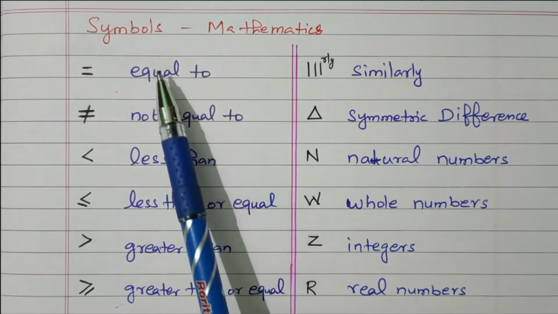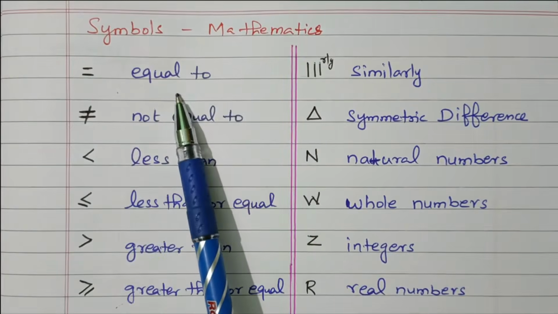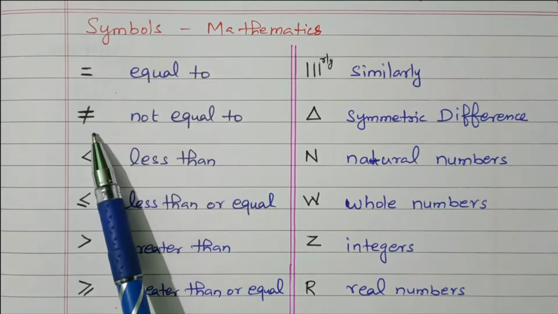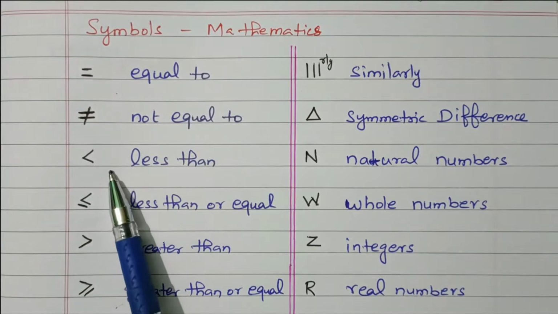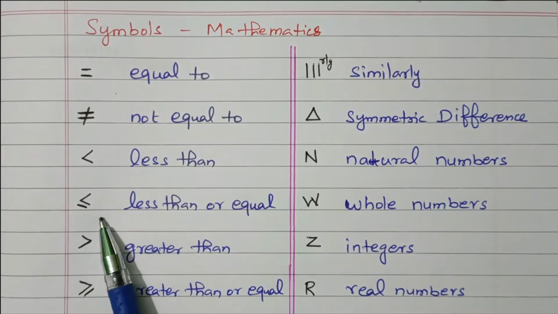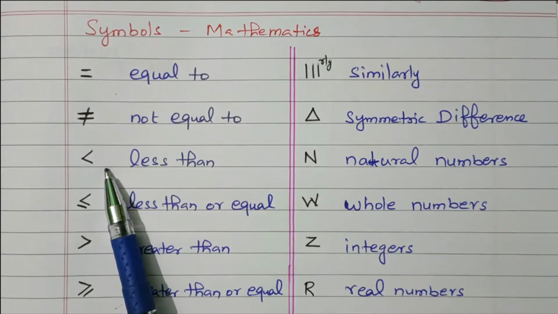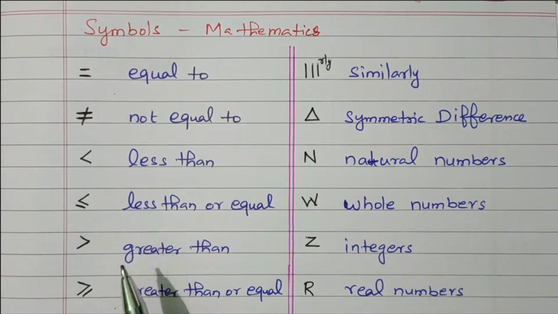Now we'll go to the topic, symbols available in mathematics. So this is nothing but equal to. A equal to B means A and B are equal. This is not equal, both are not equal. This refers to less than. This is less than or equal. Here only less than is not equal, the value is lesser. This one, lesser or equal is also applicable.